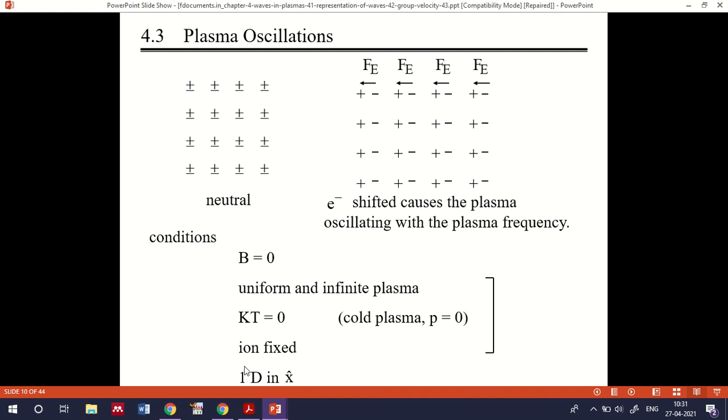The change will be in one dimension, in the x direction. So we have an electron shift from a fixed ion position, so the electrons oscillate when you apply an electric field and when you remove it, which is called plasma oscillation. The plasma oscillation happens at a particular frequency, which is called the plasma frequency. Clear?